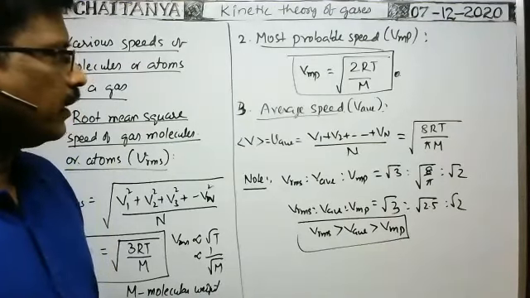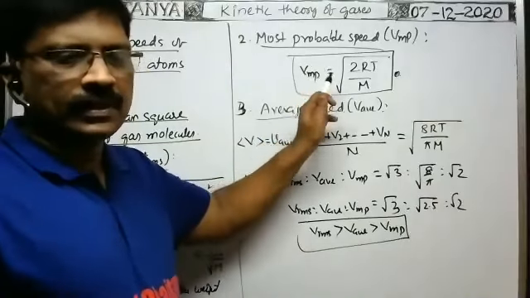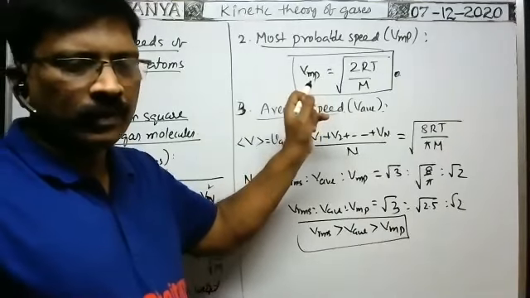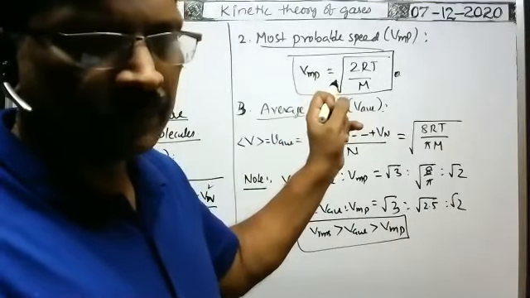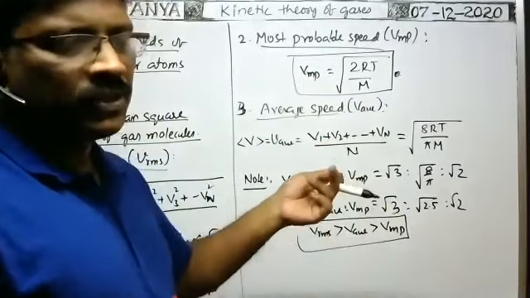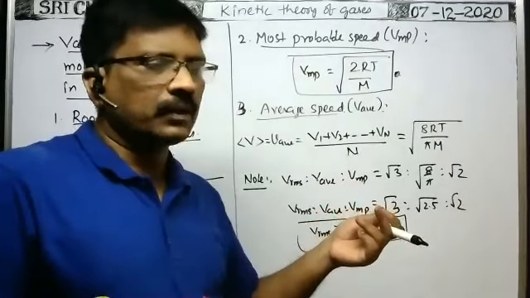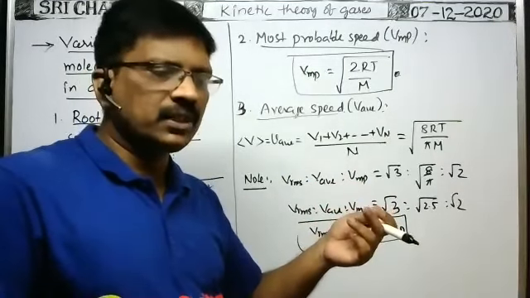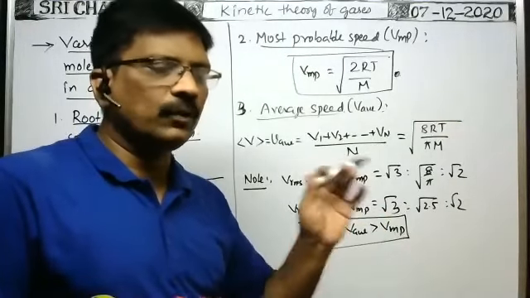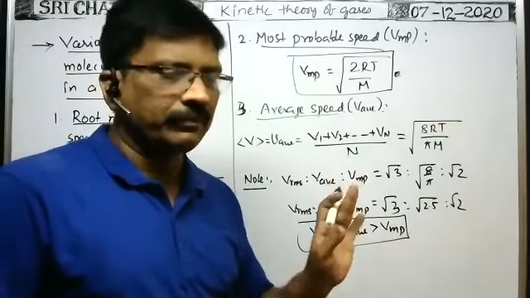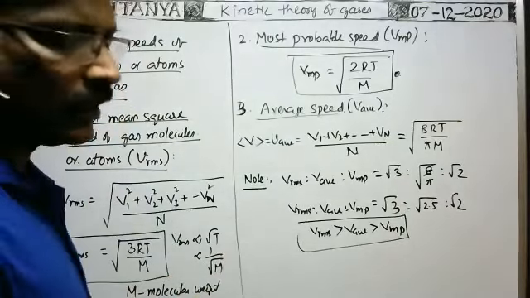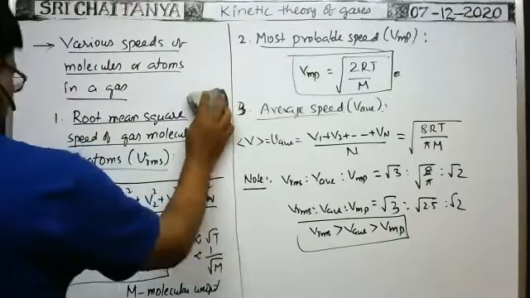Most probable speed, I think this is the only formula in our physics. Vishwas Gupta, in our physics we use this formula only. In chemistry it may be different. In chemistry even the first law of thermodynamics is there. The formula is the same, but sign conventions are somewhat different. We follow one sign convention, they follow another, but ultimately the result is the same. Whichever sign convention you find easy, we follow that method.